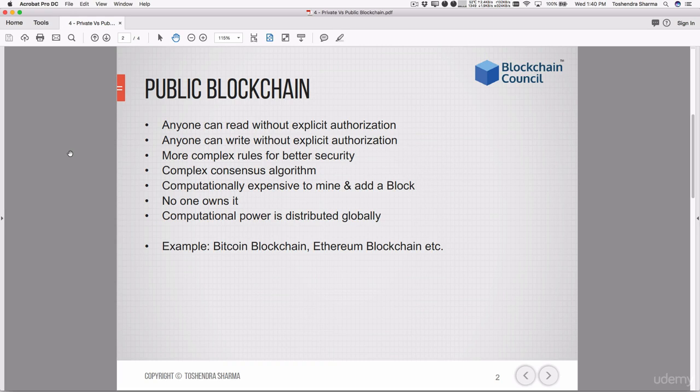But since they have more complex rules to detect flooding or DDoS attacks, public blockchains can protect themselves automatically. Also, since the blockchain is public, there is no central authority or trusted third party. It always requires complex consensus algorithms to make sure that the whole network agrees on a certain transaction with the same decision.